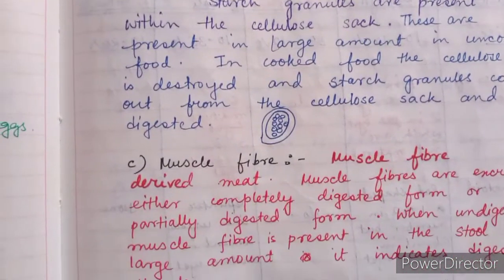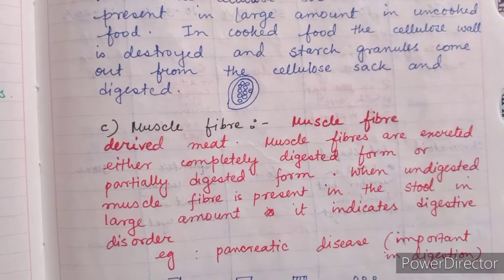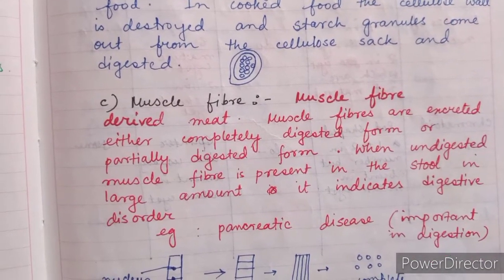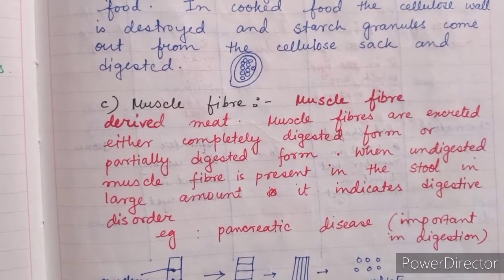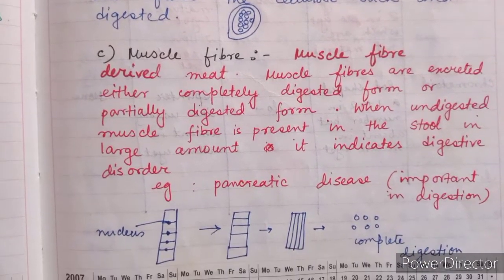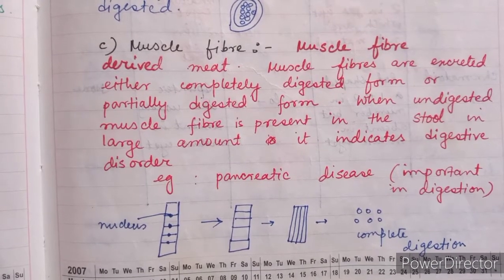Then is muscle fiber. Muscle fiber is derived from meat. Muscle fibers are excreted either in completely digested form or partially digested form. When undigested muscle fiber is present in the stool in large amount, it indicates a digestive disorder, for example pancreatic disease, as the pancreas is important in digestion.